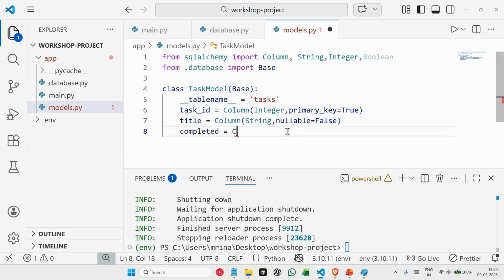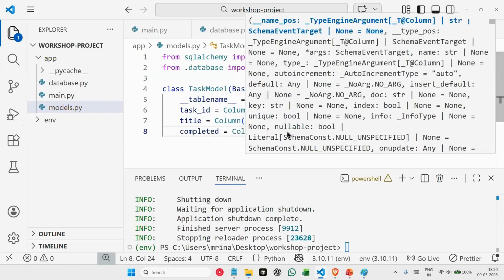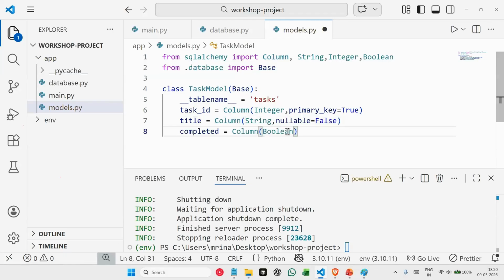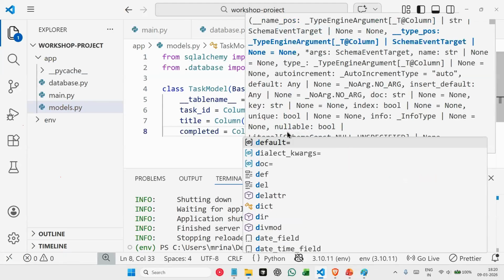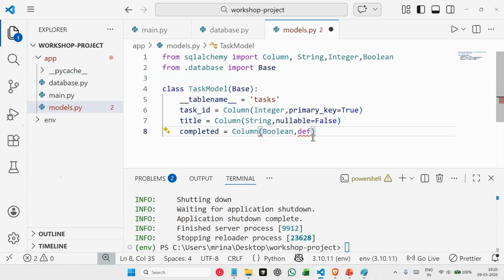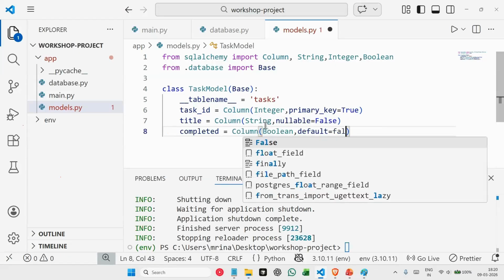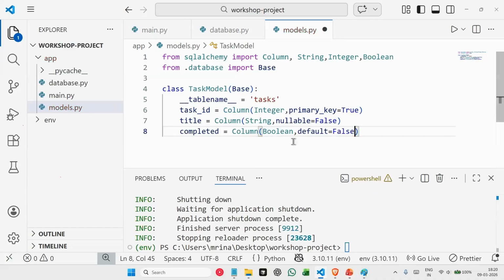And then we have completed. This will also be a Column, but in this we will pass a Boolean data type. And here, we'll say the default value of this column is always False. So even if you're not passing any value, by default, the value is False. Whenever you're creating a new task here, by default, the task is not yet completed. We will mark it completed only after the task is completed.